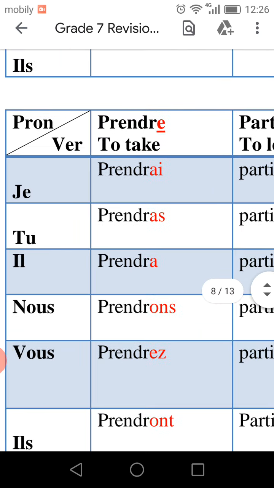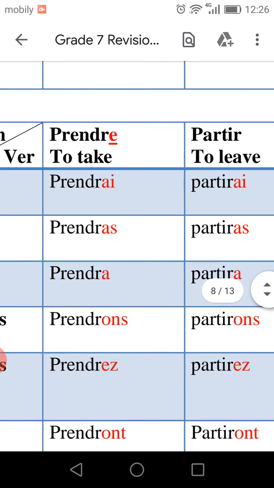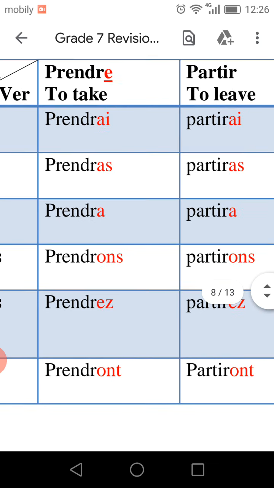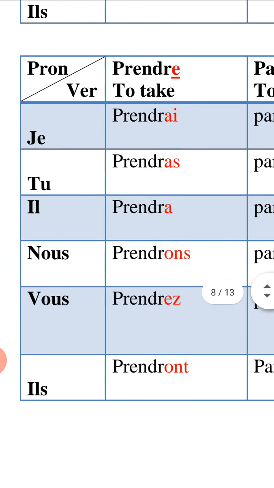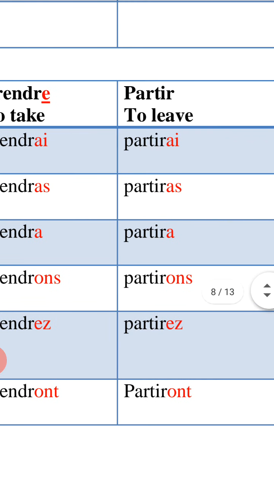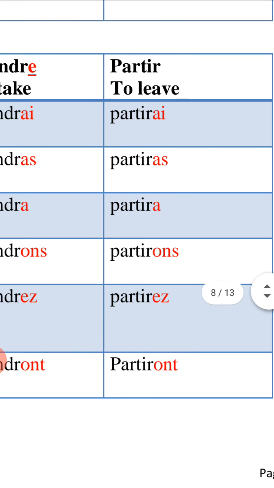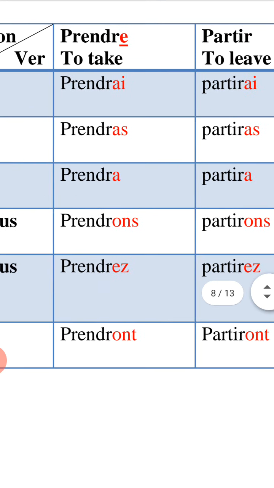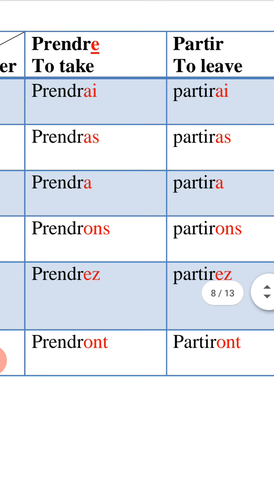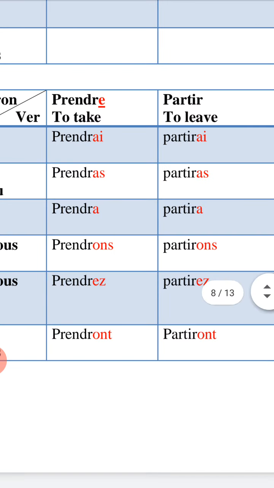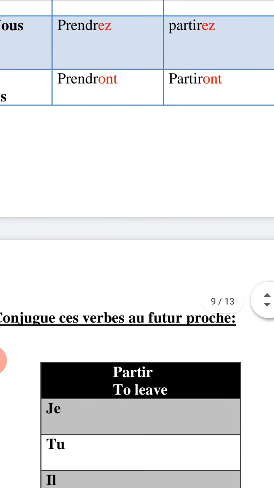Keep it. Partira, avec which pronoun tu. You will leave. Partiras, with the letter A, with the ending AS, I mean. So with il. Nous partirons. We will leave. Vous partirez. You will leave. Ils, avec S, for pluriel, partiront. Ils partiront. D'accord? Did you understand now how to change verb prendre and partir au futur simple? J'espère, I hope. Let's move to next one.